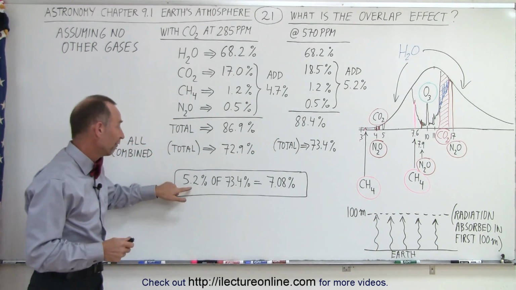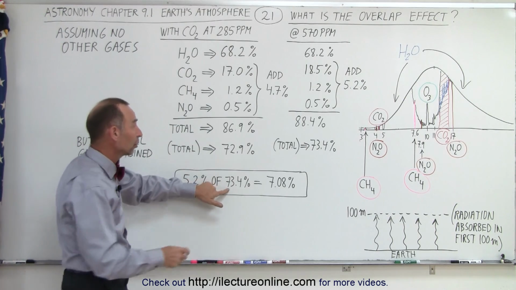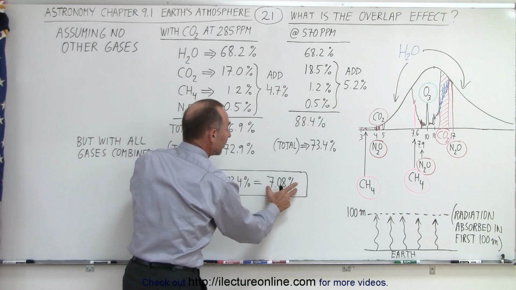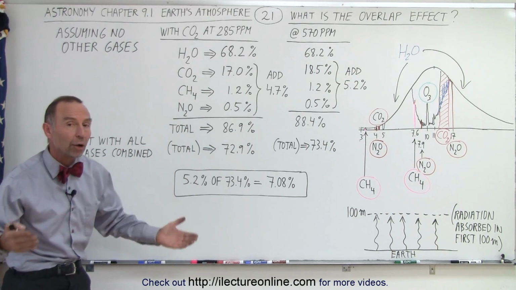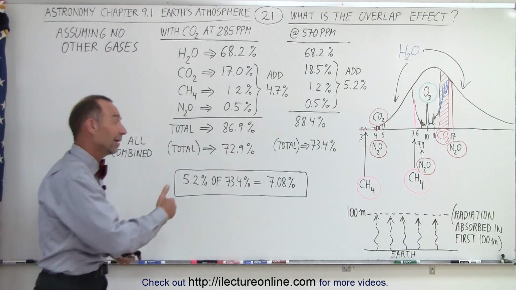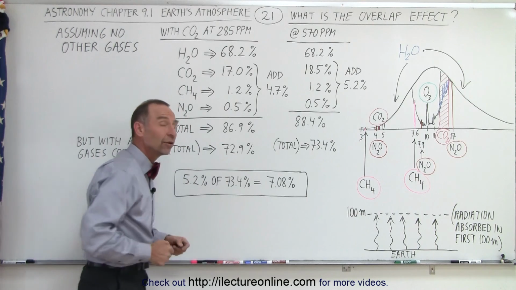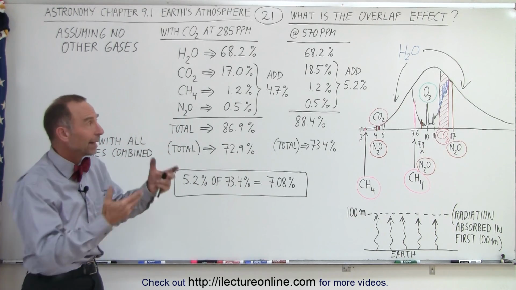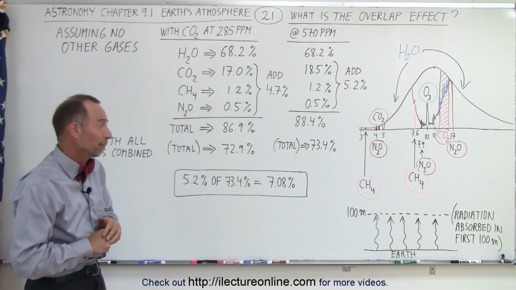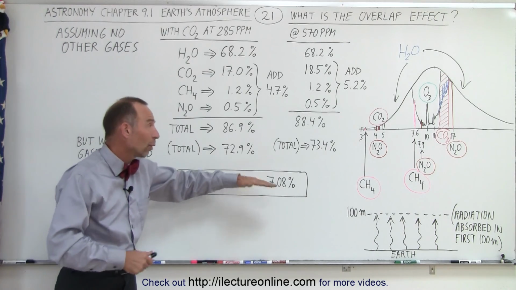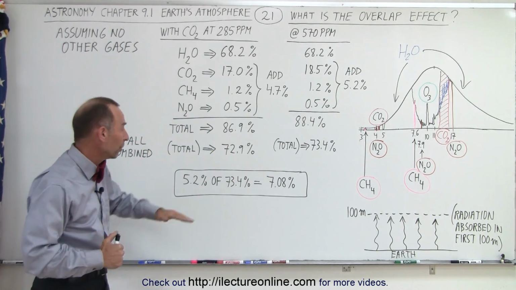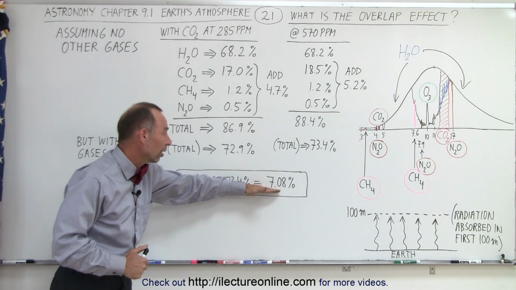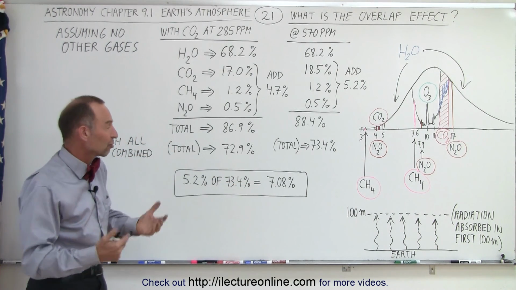In other words, 5.2% of a total of 73.4% is about 7% of all the energy absorbed is absorbed by all the other greenhouse gases. That means that 93% of all the energy absorbed is absorbed by the water vapor in the atmosphere, which is a good thing because water vapor is something that will be always there. It'll keep us nice and warm, and then the additional absorption of the other gases is not extremely large.